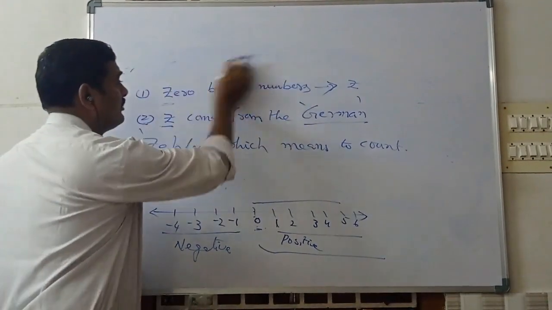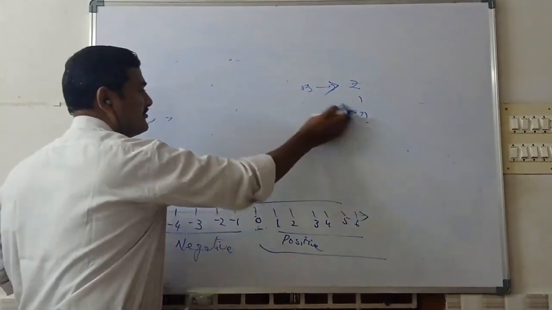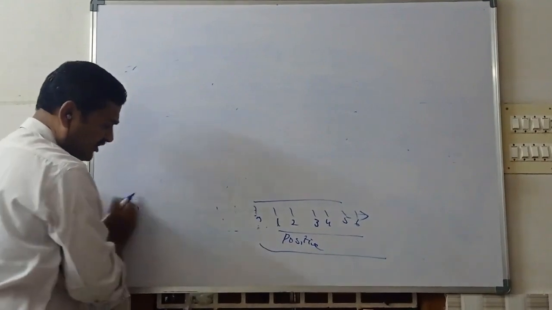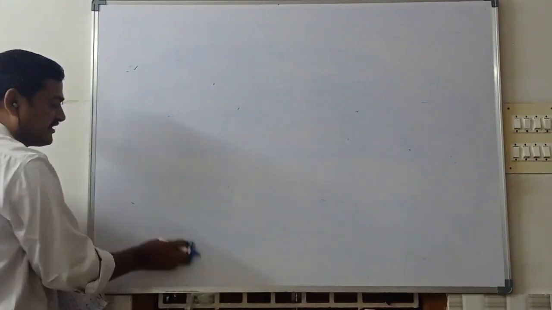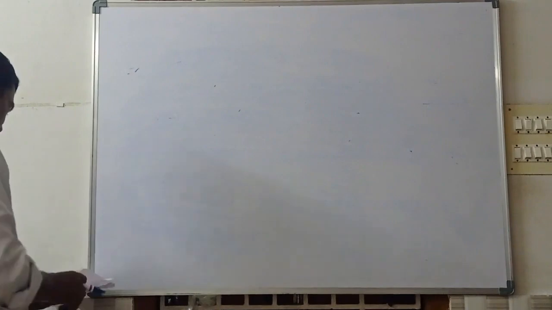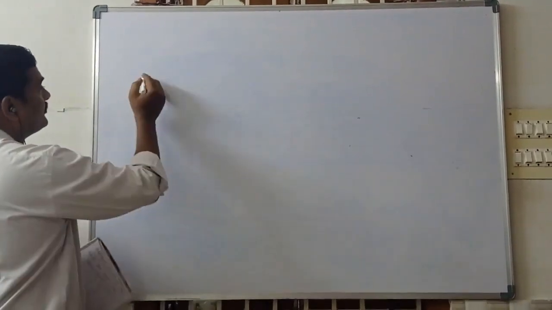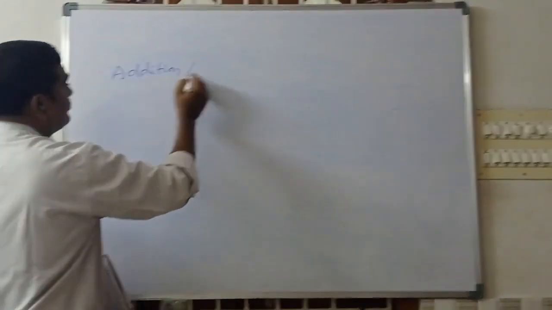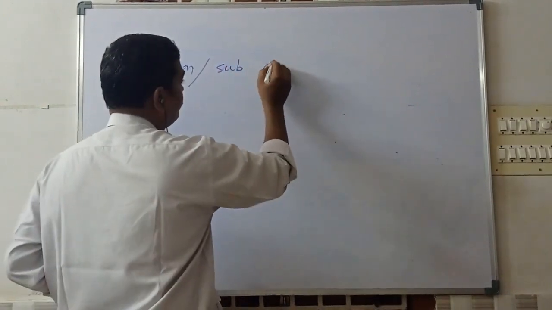Now we are going to discuss some operations on integers. Already we know what the operations are. We know addition and subtraction from the previous class, in the 6th standard level. So first one is addition or subtraction of integers.